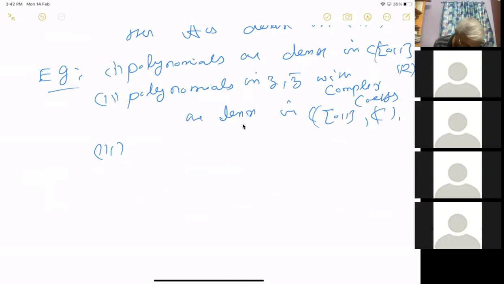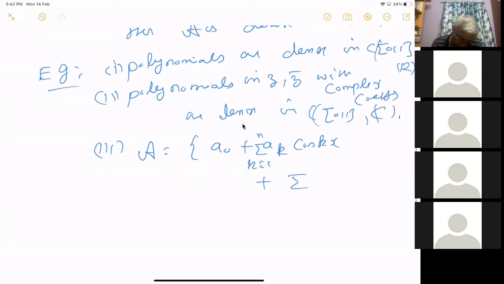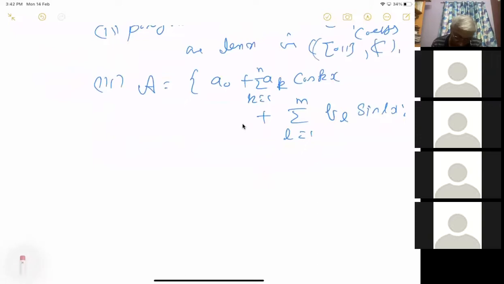So trigonometric polynomials, you take A equal to all those things, A0 plus the summation of AK cos kx, k equal to 1 to n, plus the summation of BL sin Lx, L equal to 1 to m, where k and L are integers, and A0, AK, BL are all just real numbers.